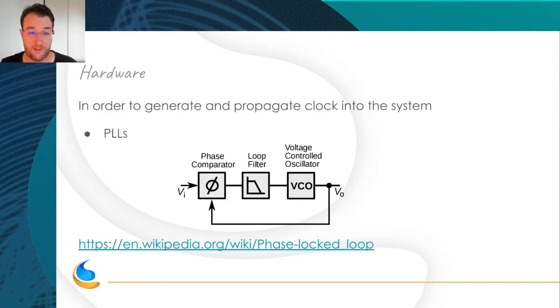So here is the PLL. Often in the PLL you will have a multiplier and a divider component to generate a clock, and you often have a pre-divider and a post-divider before and after the PLL.